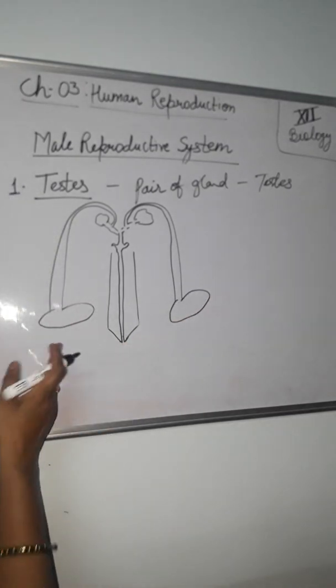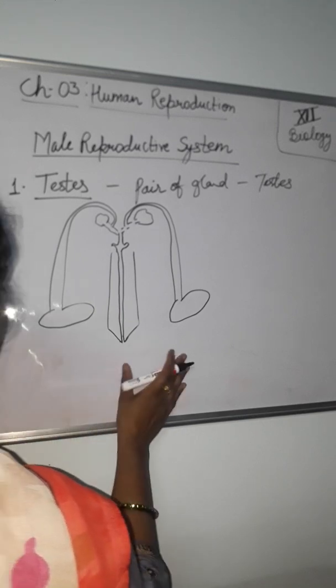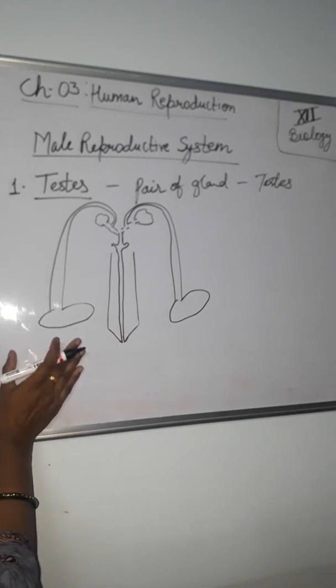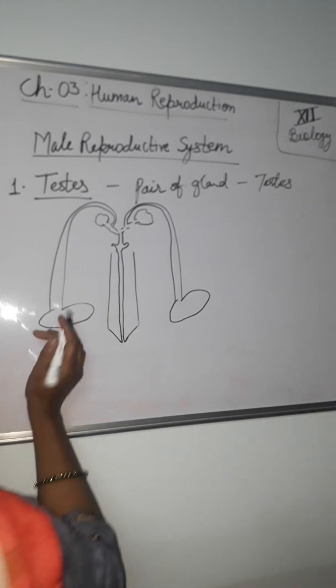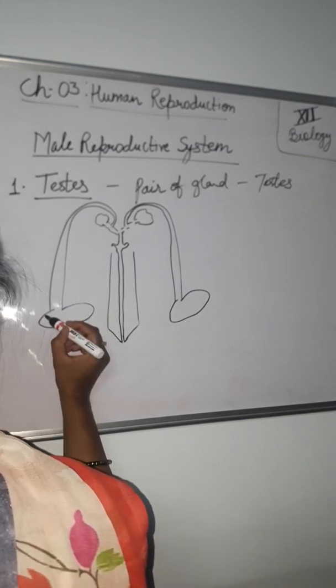This is the testis, a pair of testis, one on the right and one on the left side in the scrotum. The testis is covered in a pouch called the scrotum, which lies externally outside the abdomen.